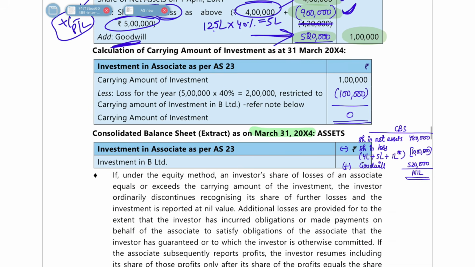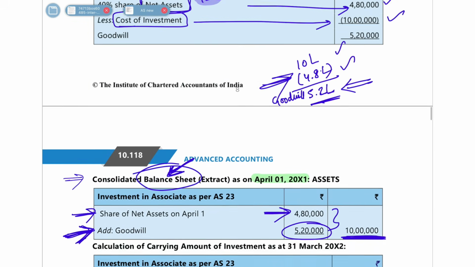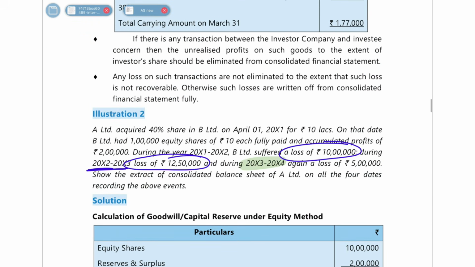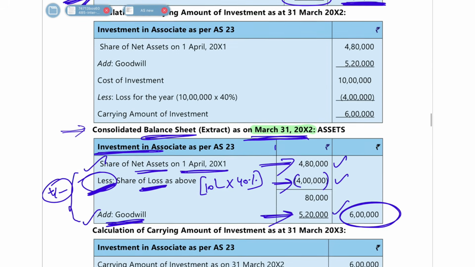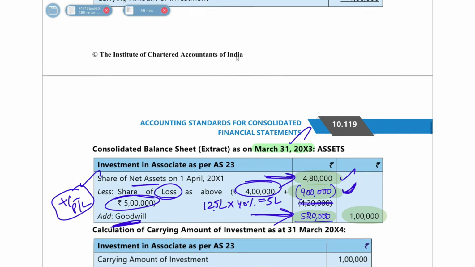Yes. So let's move on to the next case, which is the last year end. In the year 2004, again you get a loss of 5 lakh rupees. This case is very, very important. Listen to it carefully.